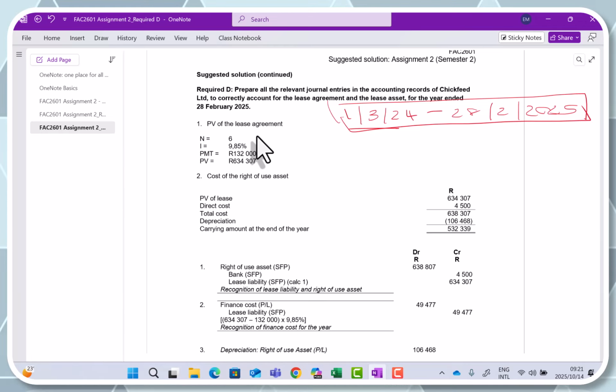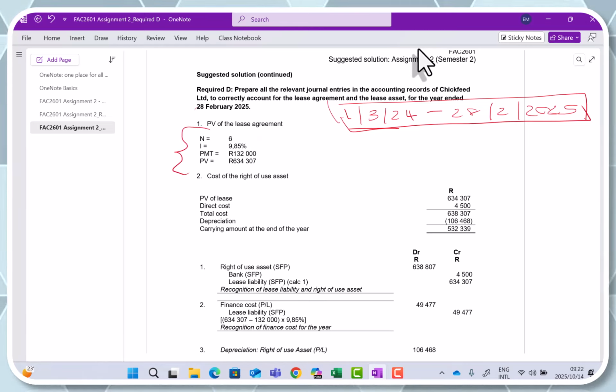How do we calculate that? We need to use the present value function on our financial calculators. There are a variety of financial calculators that you can use. I think the most popular is the HP 10B2, and then there's also the Sharp financial calculator. It doesn't matter what calculator you use, you just need to make sure that you know how your calculator works, how the settings work, and how you need to input your information into the financial calculator. For marking purposes, what is important to us is what you write down.